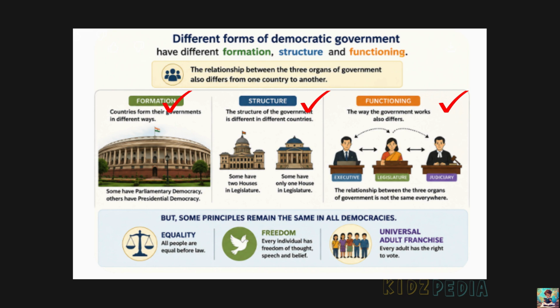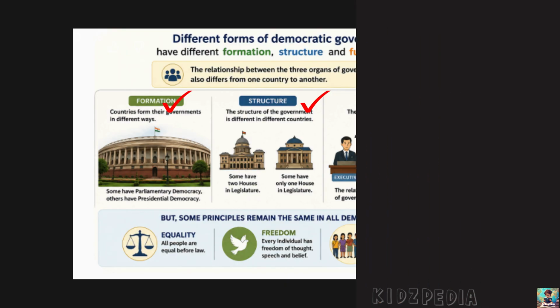For example, in a parliamentary democracy, the executive is part of the legislature. In a presidential democracy, the executive works independently of the legislature. So, even though their systems are different, all democracies share some basic principles. They include equality, freedom, and universal adult franchise. These principles remain the same in every democracy.